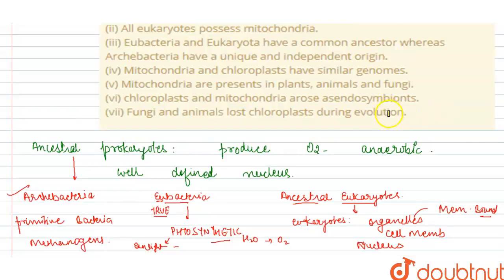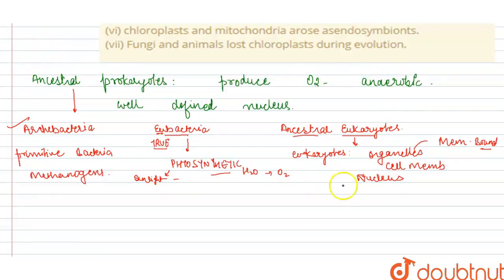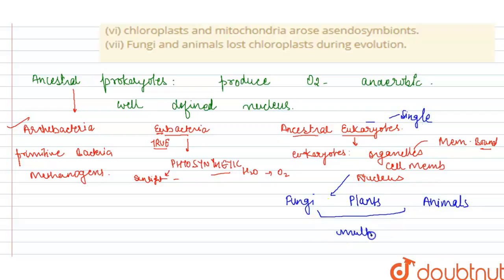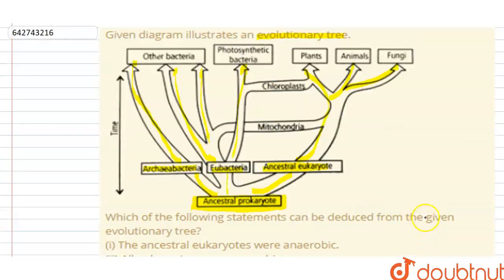Originally these eukaryotes were single celled, but now we have multicellular organisms. In the meantime, some of the photosynthetic bacteria, some of the Eubacteria, possessed the chloroplast, and they got converted into plants.